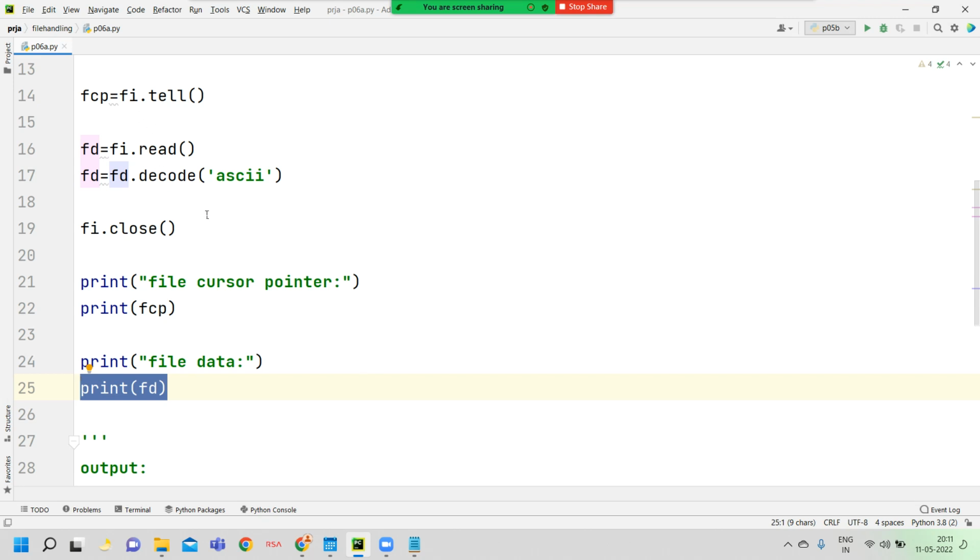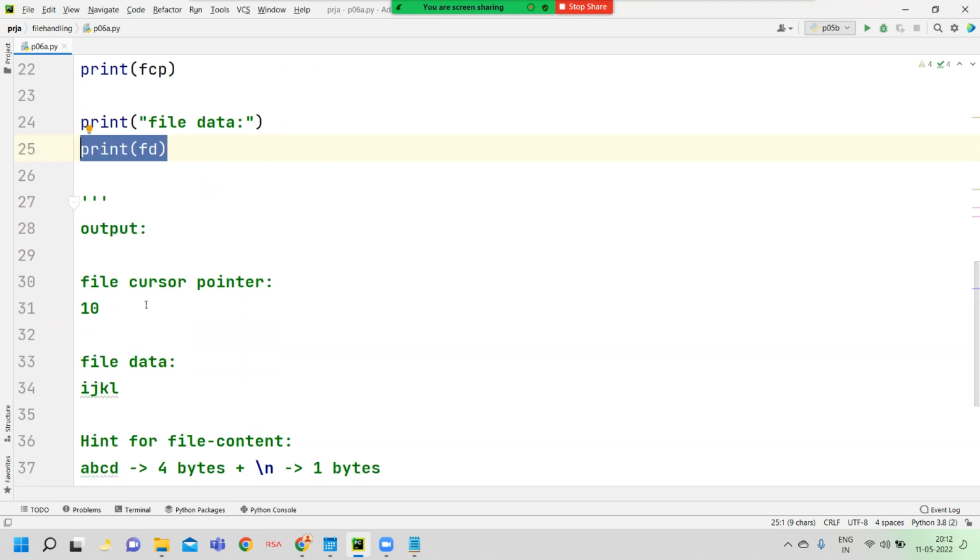The tell method returns the current file cursor pointer location, which is 10. Now see here, the output is that the current file cursor pointer location is 10. Here I, J, K, L is displayed as well as the new line. Don't forget the new line: I, J, K, L is 4 bytes, and the new line takes 1 byte.